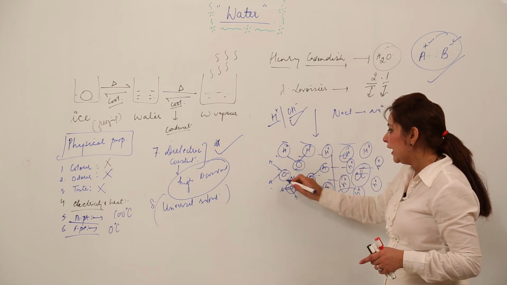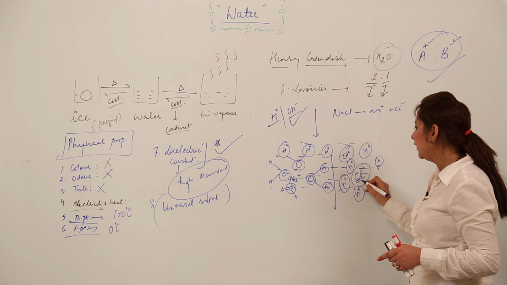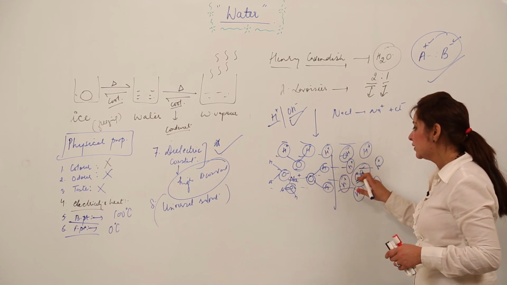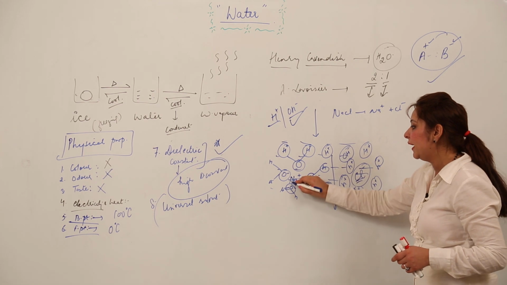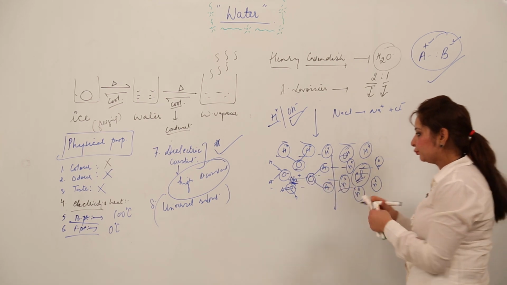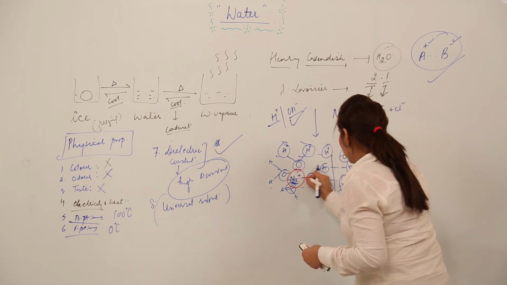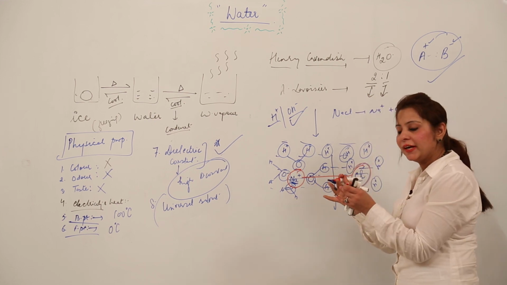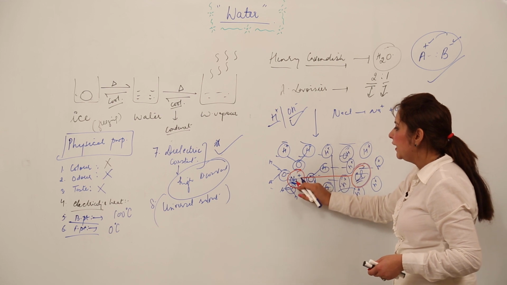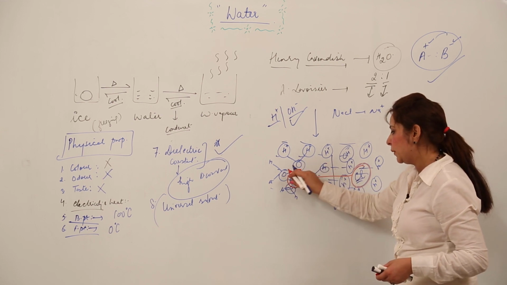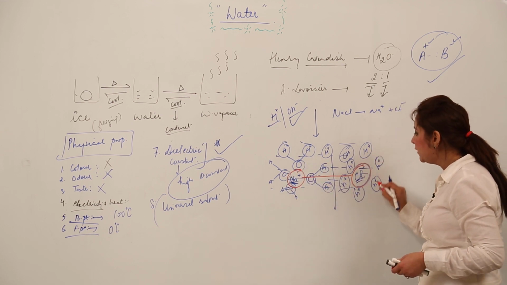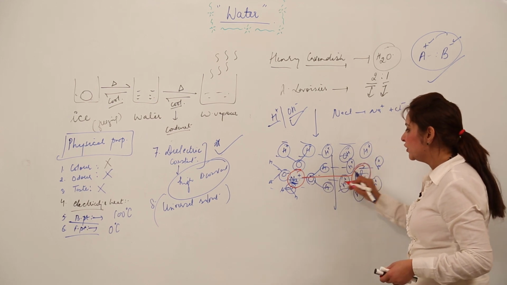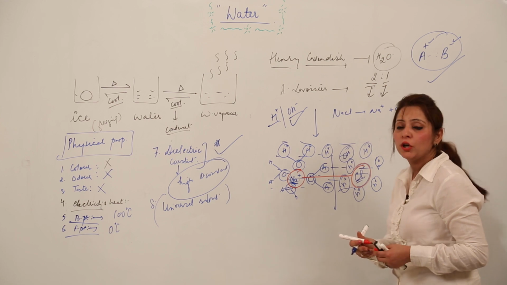You can see that Na is surrounded by the negative part and chloride ions are surrounded by the hydrogen part. So in this way they are decreasing the force of attraction between Na and Cl. Again, I am making it more clear for you. Na and Cl earlier were together, right? So when I dissolve them in water, Na gets surrounded by the negatively charged particle. Similarly, Cl gets surrounded by the positive charged particle of the water. So what happened? Their force of attraction decreased and they become soluble in water.